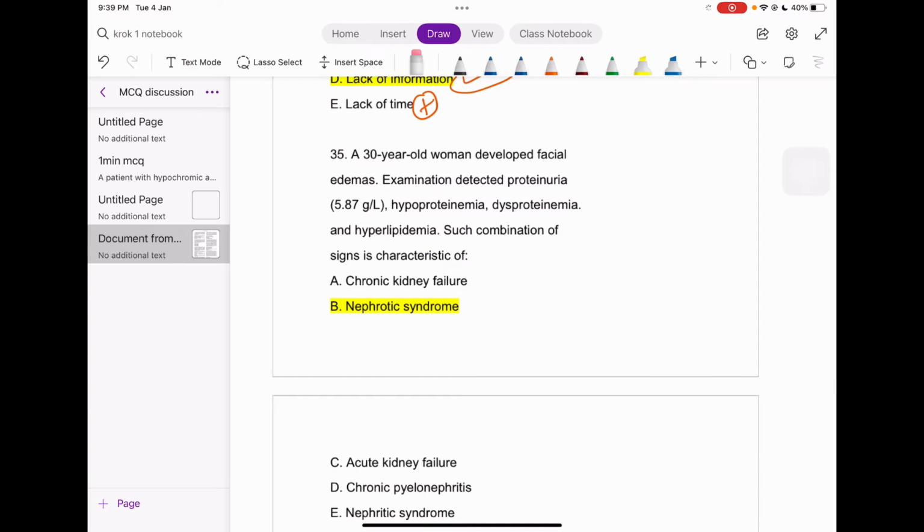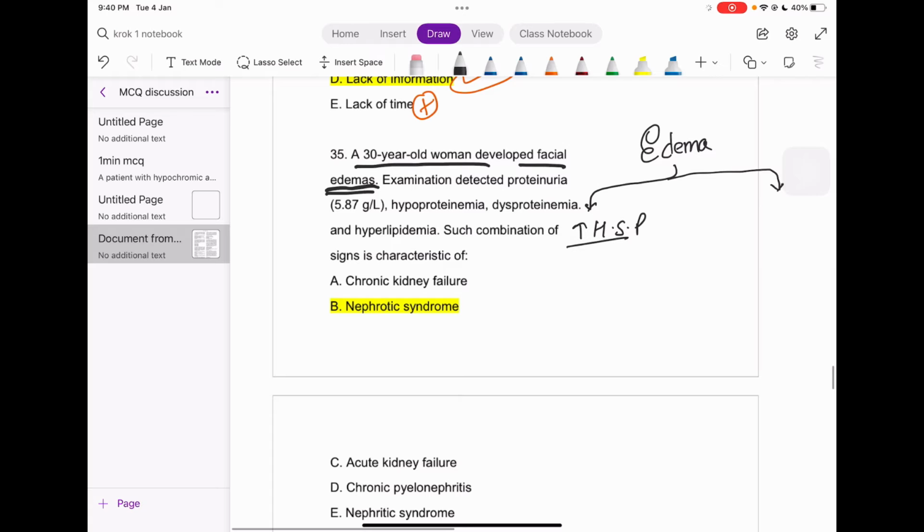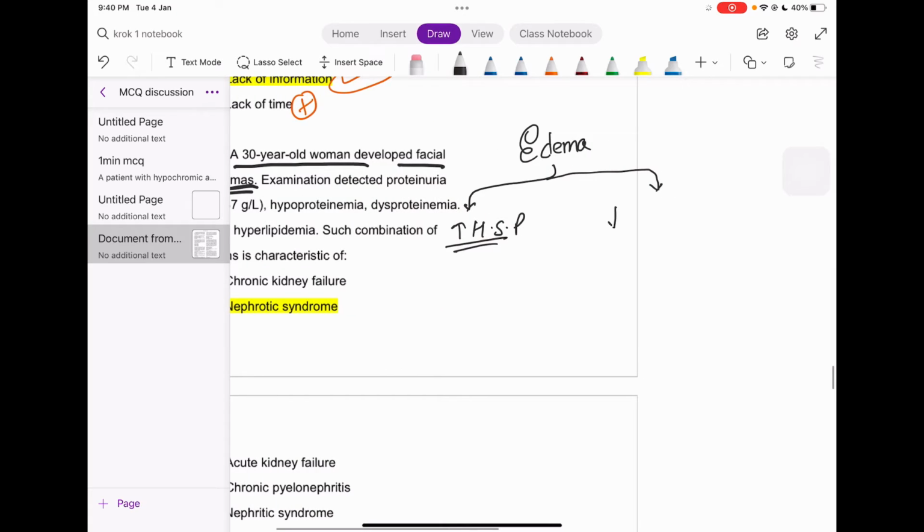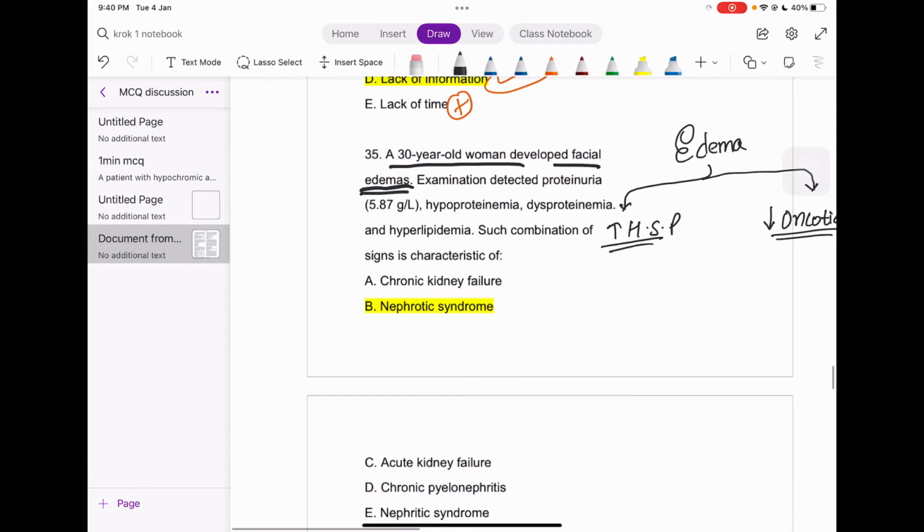Next question: a 30-year-old woman developed facial edema. Again, guys, as we talked in another video, what is the mechanism of edema? Just think of it in these two ways: either increased hydrostatic pressure or decreased oncotic pressure, right? Easy one. Okay.